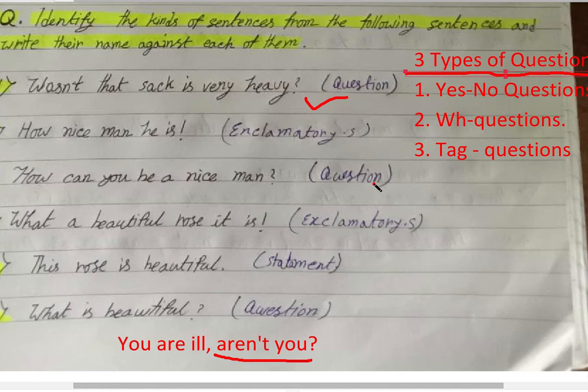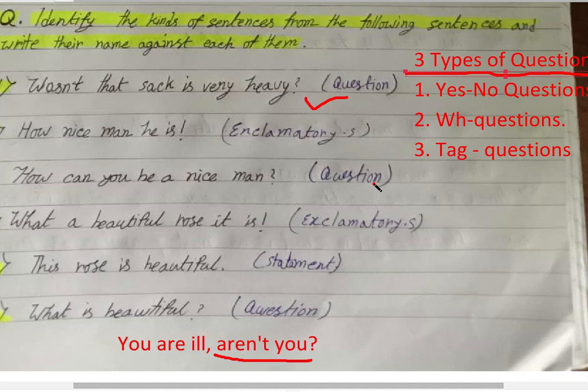Okay? And each of the five types of sentences have also some subclass, like one we have just mentioned, types of questions. Questions or interrogative sentences are of three types: yes no question, WH question, tag question. And I have just taught you what these three types of questions are. Yes no questions are those questions whose answers are yes or no. WH questions are those questions which begin with some WH question word, and even with an H word, that means how much, how many. These are also included or broadly termed as WH questions.